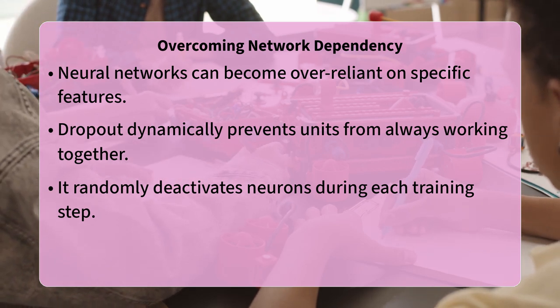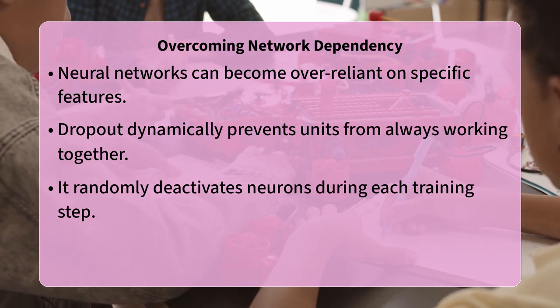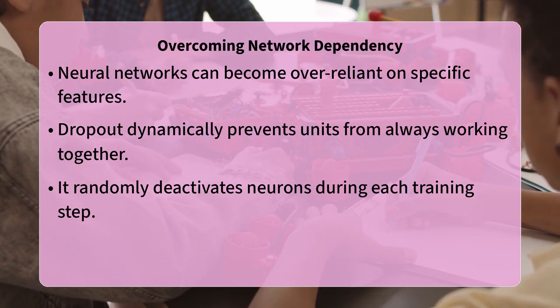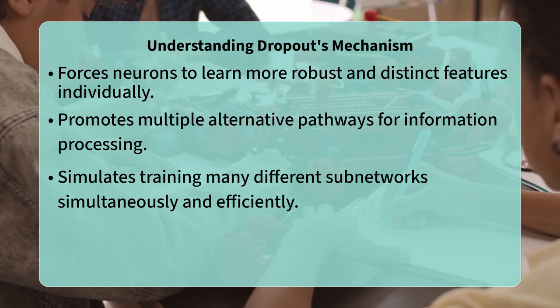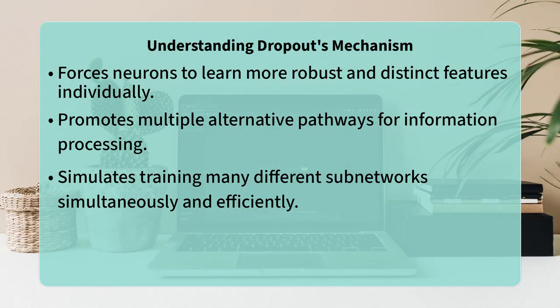The core mechanism behind Dropout's effectiveness lies in its ability to introduce noise and uncertainty into the network's training process. By randomly dropping out units, the network cannot rely on any single neuron or specific set of neurons always being present. This forces each remaining neuron to become more self-sufficient and to contribute independently to the overall prediction.